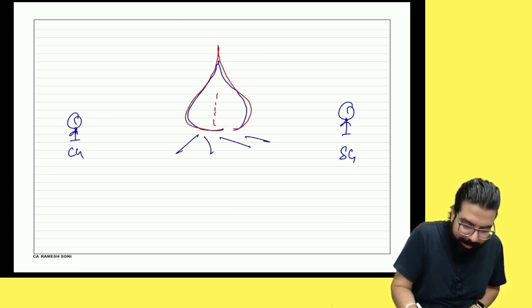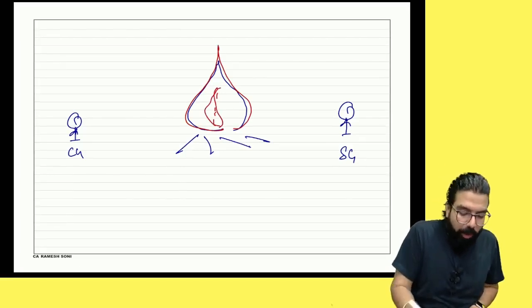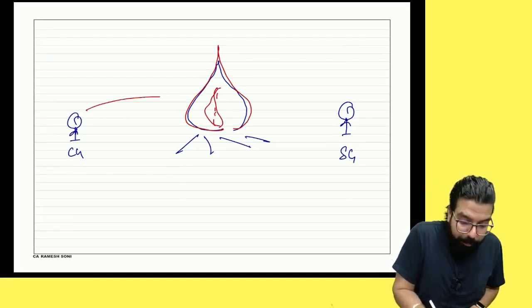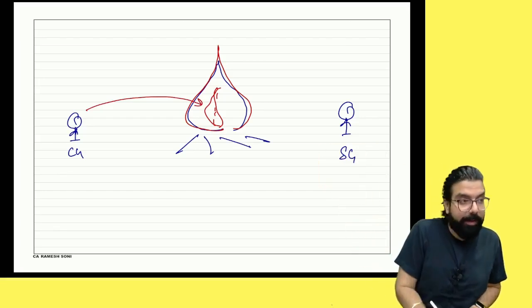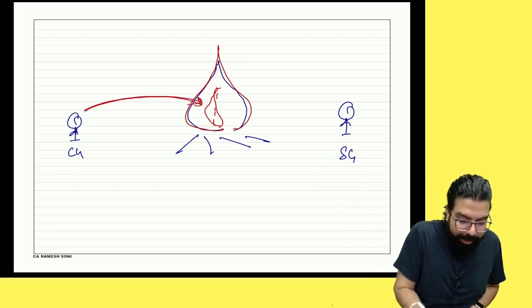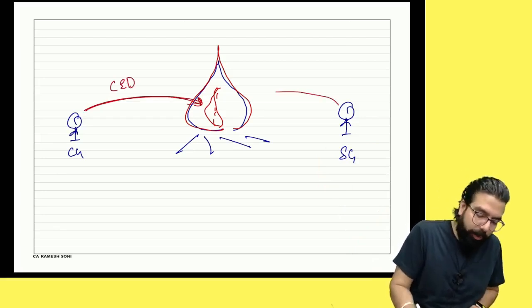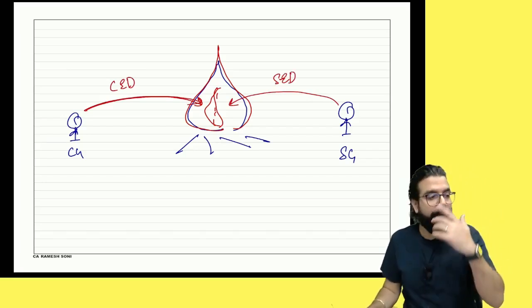This is fire. Okay, everyone. Now, they put one fire in between. The central government put some of its taxes in the fire. They said, okay, central excise duty, we will put it in the fire. The state government said, okay, we will put state excise duty in the fire. I'll tell you about the meaning of these taxes a little later.